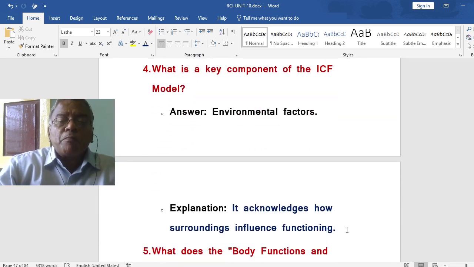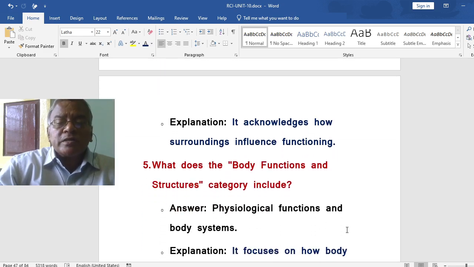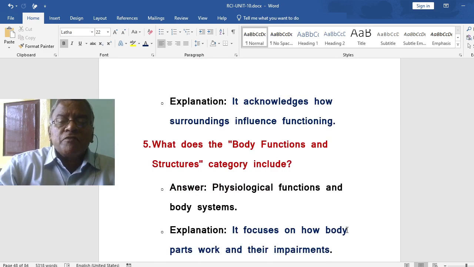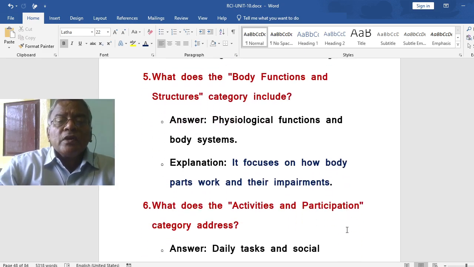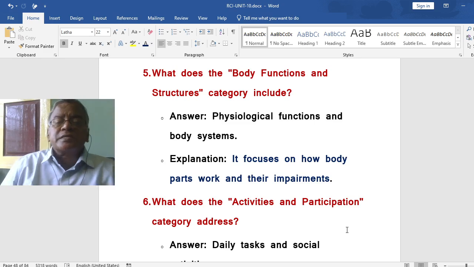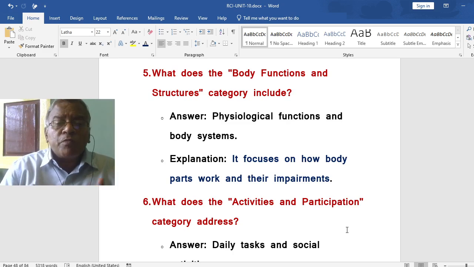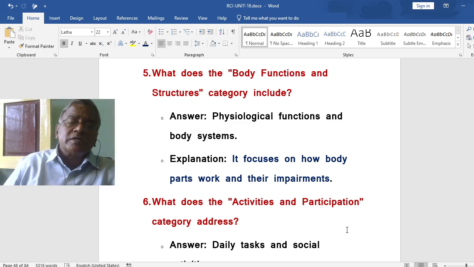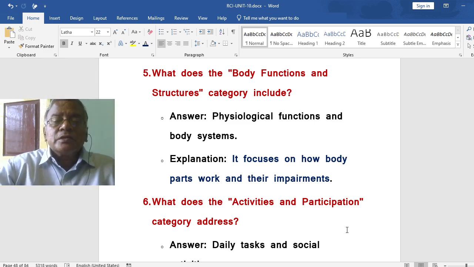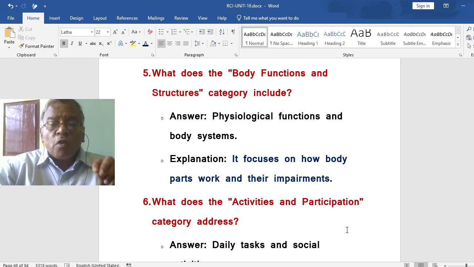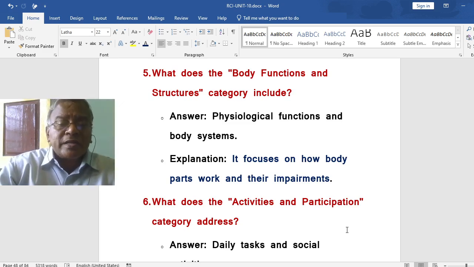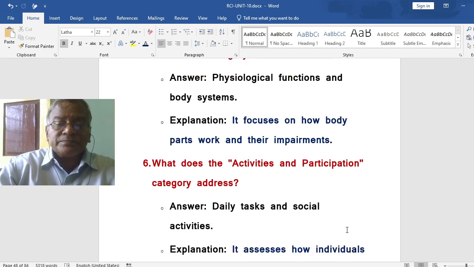What is a key component of the ICF model? Environmental factors. It acknowledges how surroundings influence function. What does the body functions and structures category include? Physiological functions and body systems. So this focuses on how body parts work and their impairments.